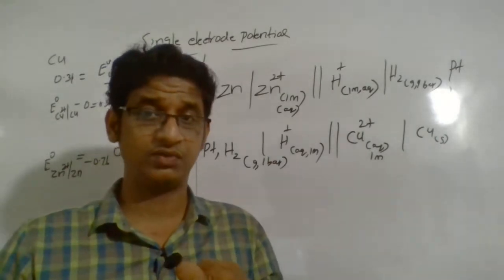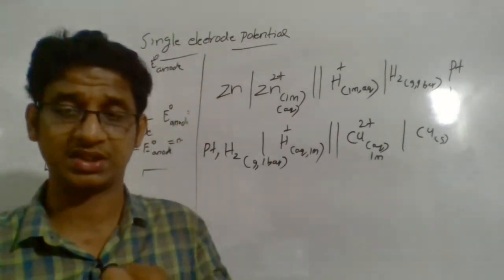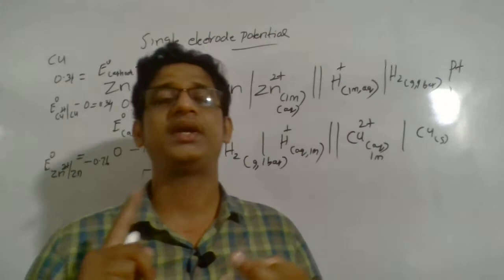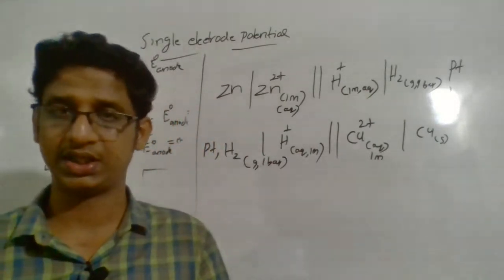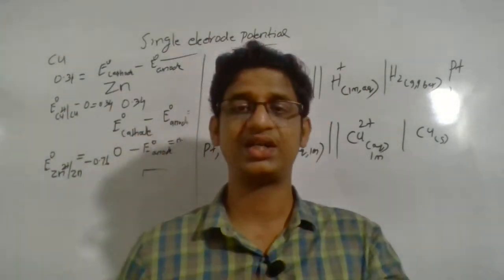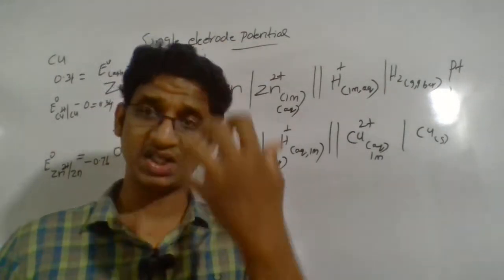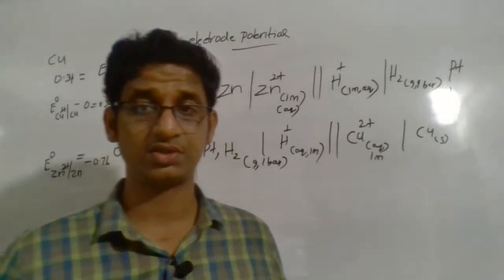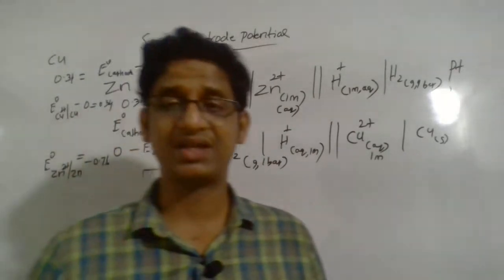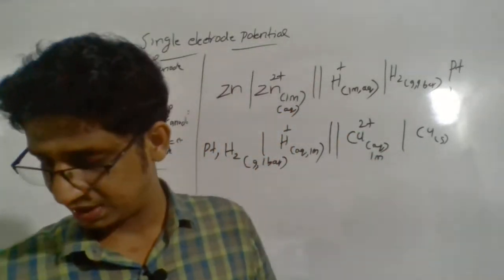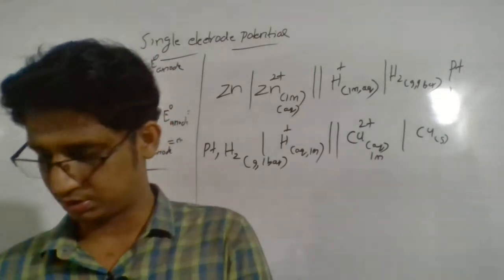If a gas is involved, we maintain the gas pressure at 1 bar, and we maintain the temperature at 298 Kelvin. By fixing these conditions, if we measure the electrode potential of a single electrode with respect to the standard hydrogen electrode, we call that the standard electrode potential.